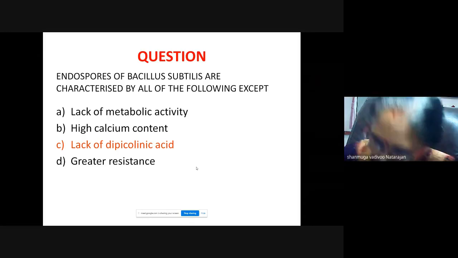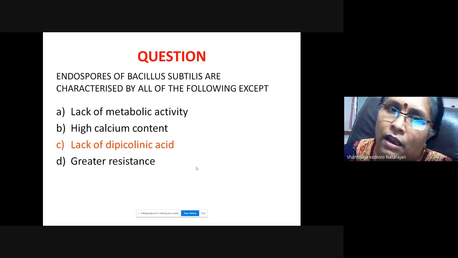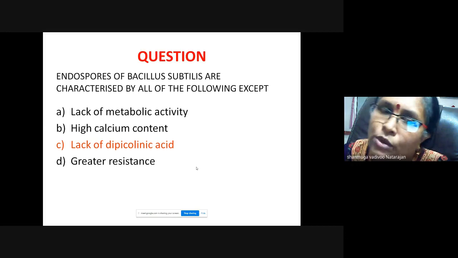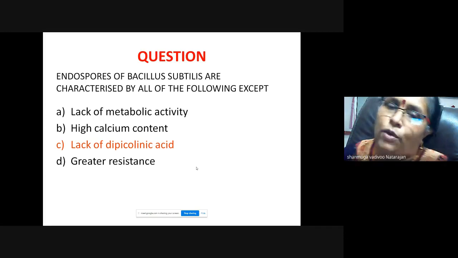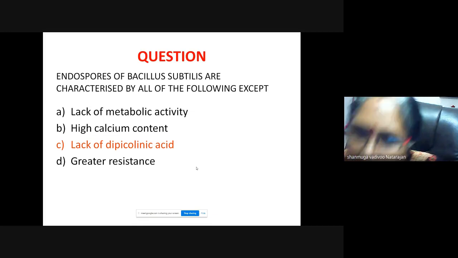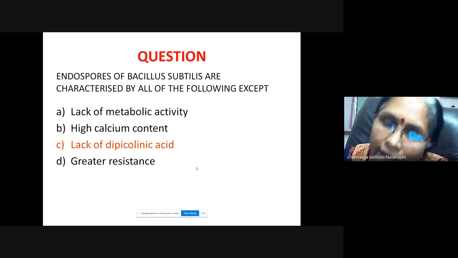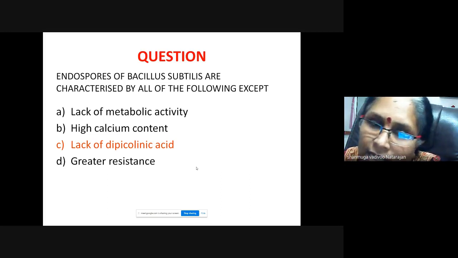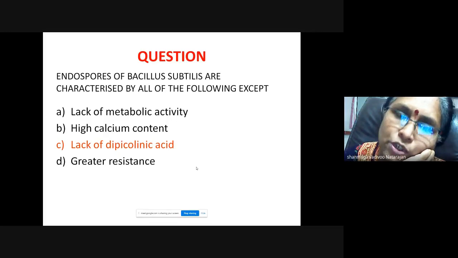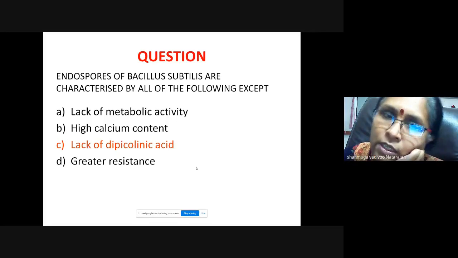I'll explain, because Bacillus subtilis is a spore forming bacillus. Spores will have a lack of metabolic activity. They will have high calcium content. They will have greater resistance, and all the spores will have dipicolinic acid. That is a chemical component of a spore. So there should be presence of dipicolinic acid. So that is the answer.